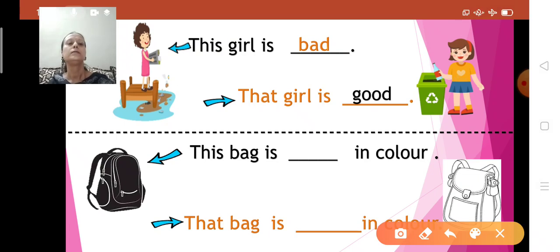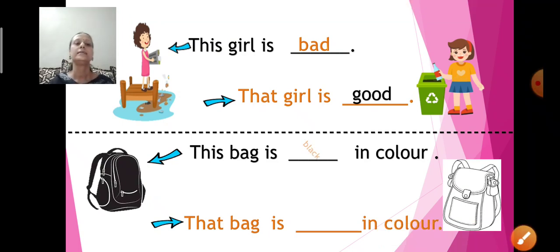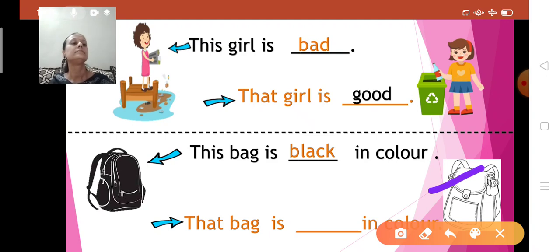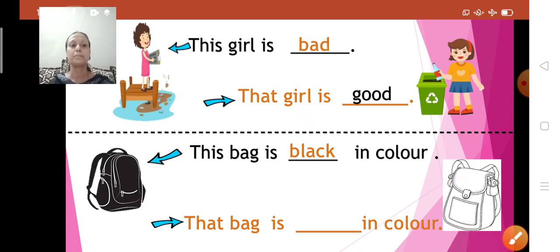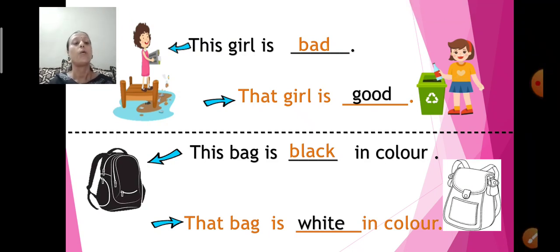Now children, look at this bag. This bag is, what is the color? Correct, black. This bag is, can I say, this bag is black in color. And what about this bag? Yes children, it is white in color. So can I say that bag is white in color? That bag is white in color. So opposite of black is white.